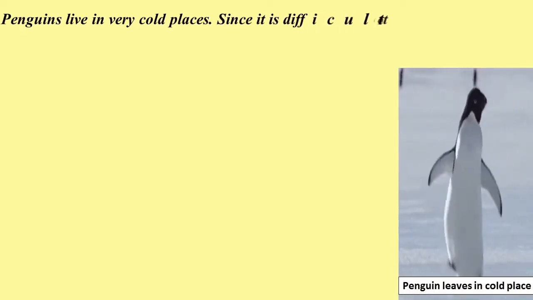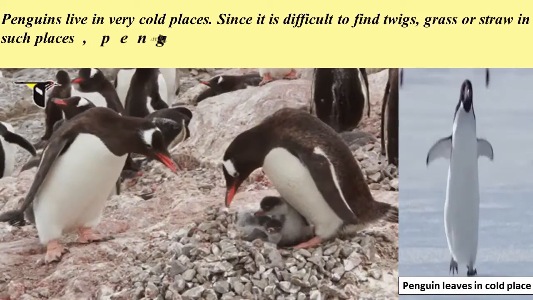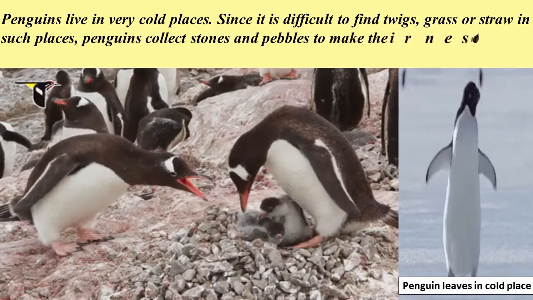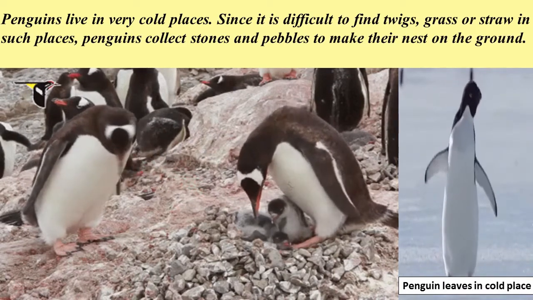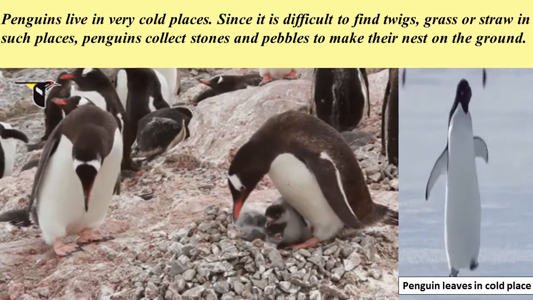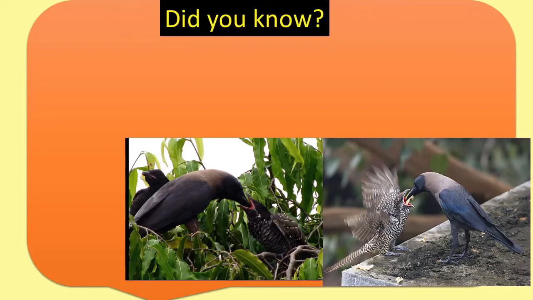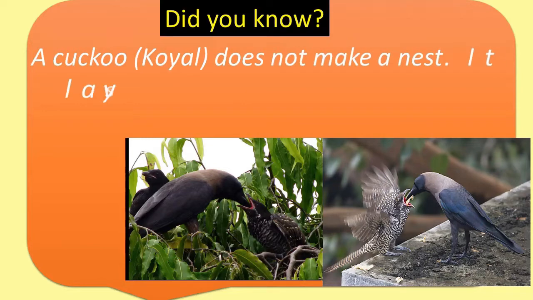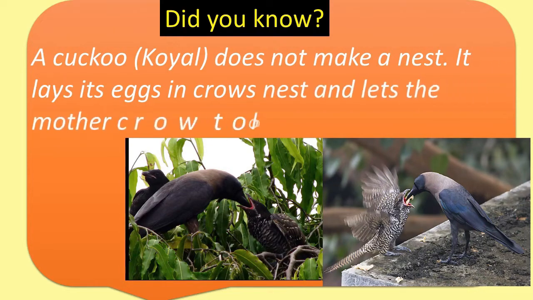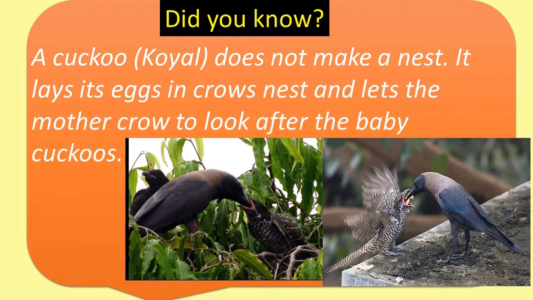The woodpecker uses its beak to peck into tree trunks and make a hole for a nest. Penguins live in very cold places. Since it is difficult to find twigs, grass or straw in such places, penguins collect stones and pebbles to make their nest on the ground. Did you know? A cuckoo or quail does not make a nest. It lays its eggs in the crow's nest and lets the mother crow look after the baby cuckoos.